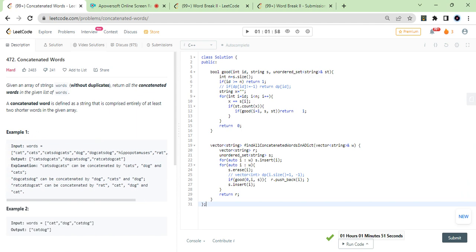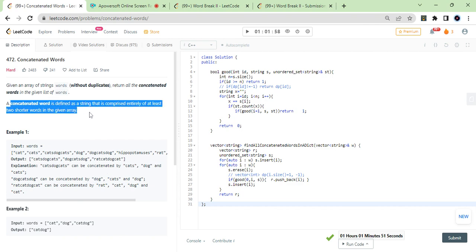You would be more familiar with this question, whose essence is based on similar concepts. Given an array of strings of words, so you have been given an array containing some words, obviously without duplicates. That makes the question somewhat easier, and return all the concatenated words. A concatenated word is when you concatenate multiple words. Let's say you concatenate three words at a time: dog, cats, dog, and it will make dogcatsdog. This word is the concatenated version of these three words. So return all the concatenated words in the given list of words.